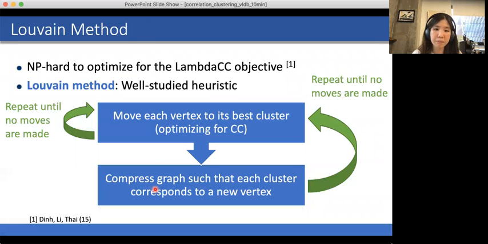So to begin with, it's NP-hard to optimize for the LambdaCC objective. So we actually use the Louvain method, which is a well-studied heuristic. Essentially, the way that this method works is we first move each vertex to its best cluster, optimizing for the LambdaCC objective and considering all vertices in a fixed random order. And then we repeat until no vertex moves are made. Once we're done with this subroutine, we compress the graph such that every cluster corresponds to a new vertex. And then we repeat this entire process until we reach a stable state and no vertex moves are made.